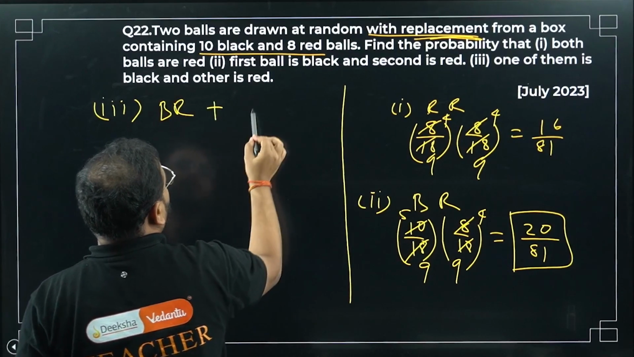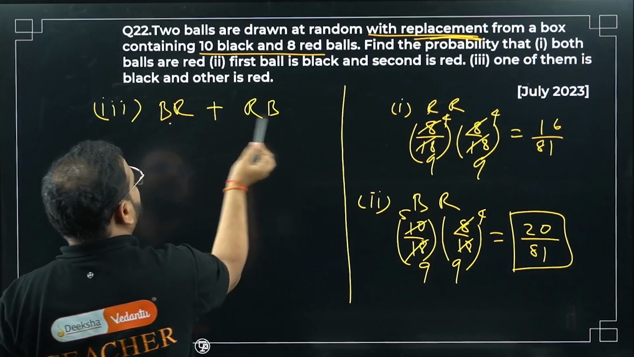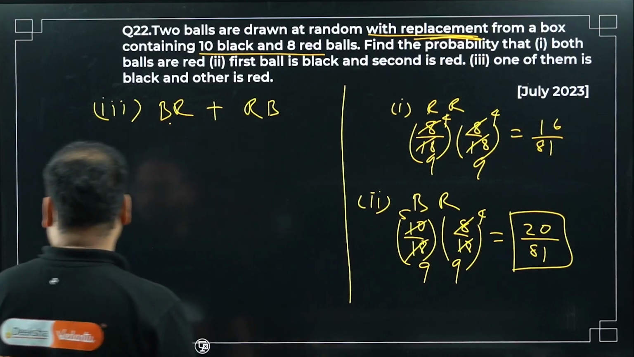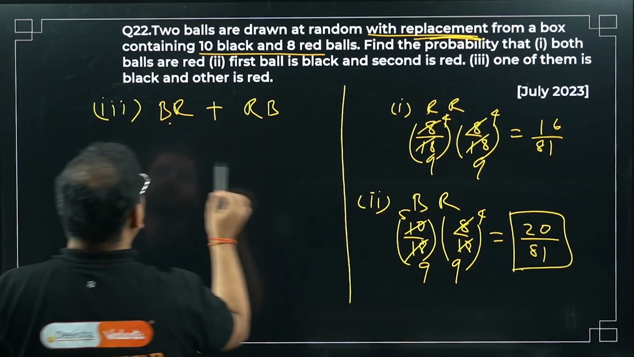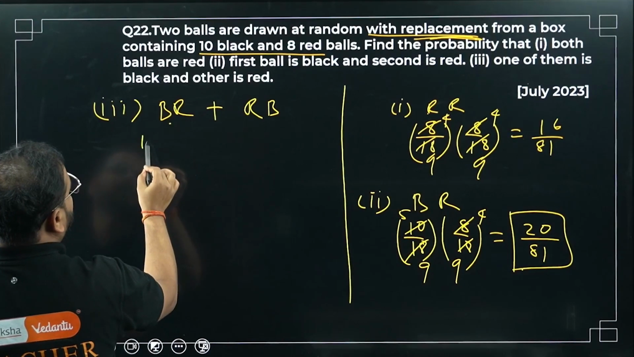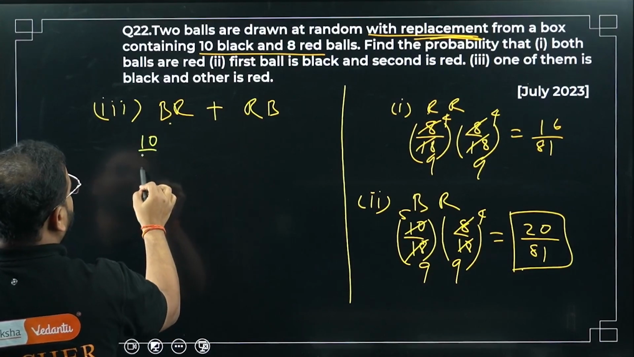BR or RB. Means first is black or second is black. Both possibilities are there. So whether you take BR or RB, what's the answer? 20 by 81 only, no? For this what are you going to get? Please check. Black will be 10 by 18.